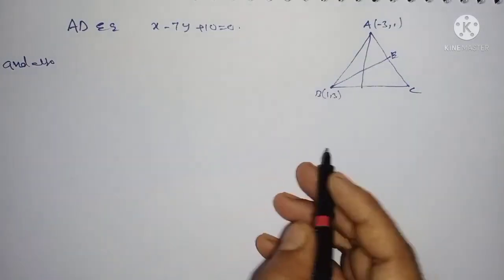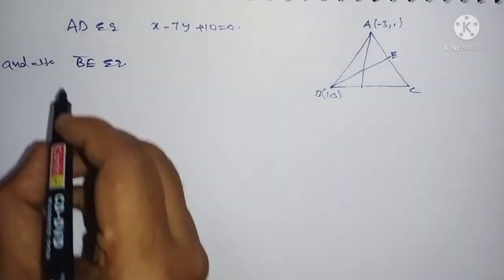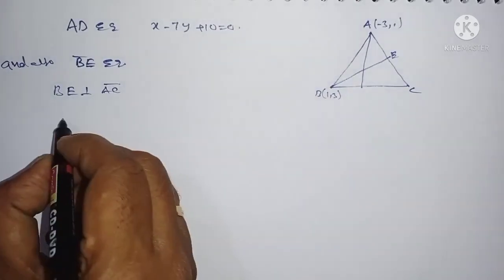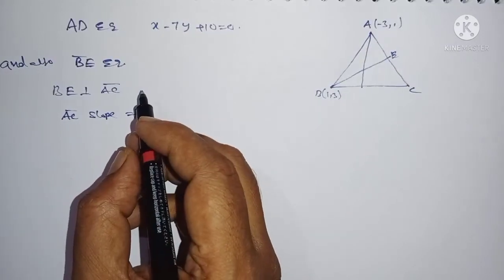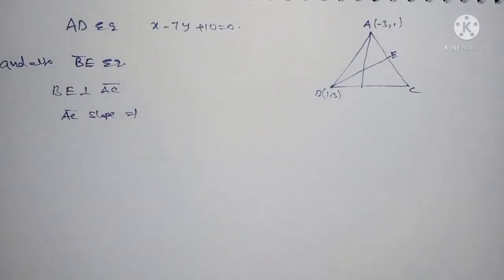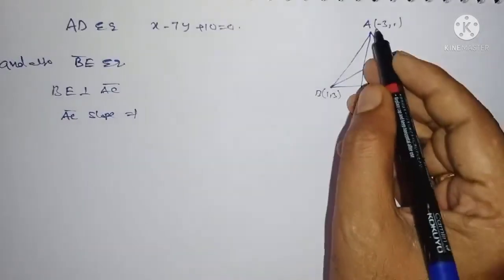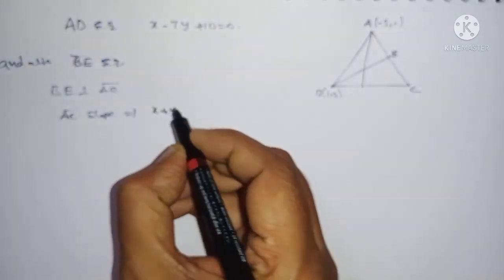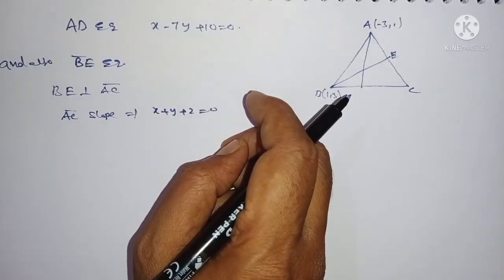Then we can also find the BE equation. First I can write that BE is perpendicular to AC. Therefore, the AC slope: first write the AC equation, which is given here. The AC equation is x plus y plus 2 is equal to 0.